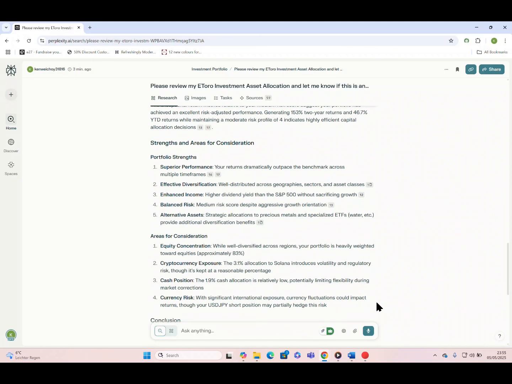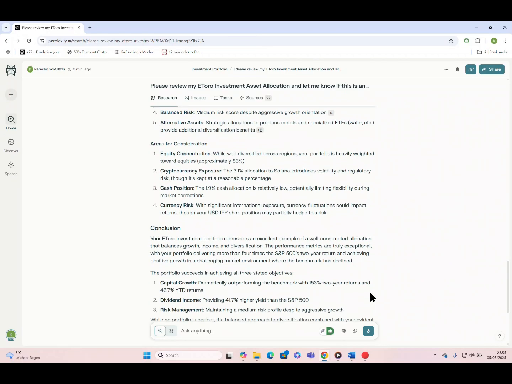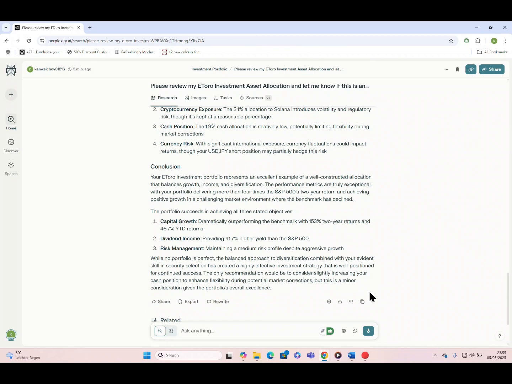So, in summary, Perplexity Pro Deep Research finds that my portfolio stands out for its exceptional growth, strong dividend income, and well-managed risk, all thanks to a globally diversified and carefully balanced approach. The only minor suggestion is to consider a slightly higher cash allocation for flexibility, but overall, this is a rare example of a portfolio that excels across all the key metrics.